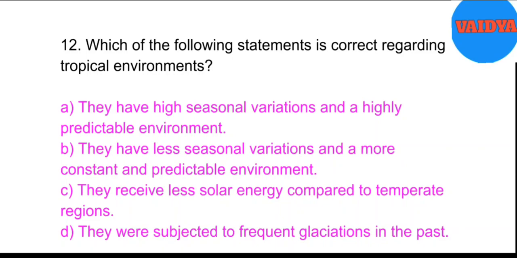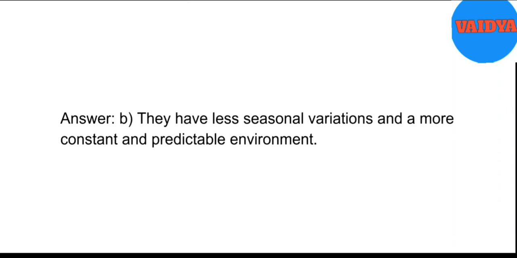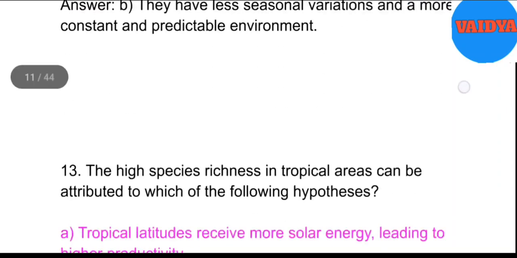12. Which of the following statements is correct regarding tropical environments? A. They have high seasonal variations and a highly predictable environment. B. They have less seasonal variations and a more constant and predictable environment. C. They receive less solar energy compared to temperate regions. D. They were subjected to frequent glaciations in the past. Answer. B. They have less seasonal variations and a more constant and predictable environment.